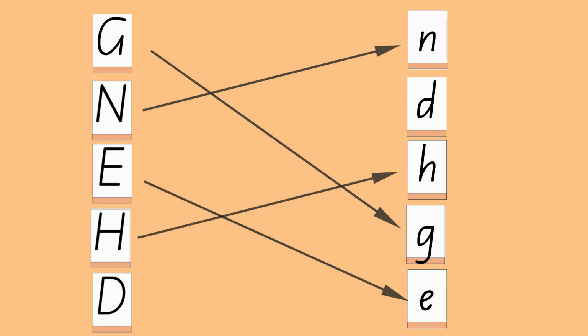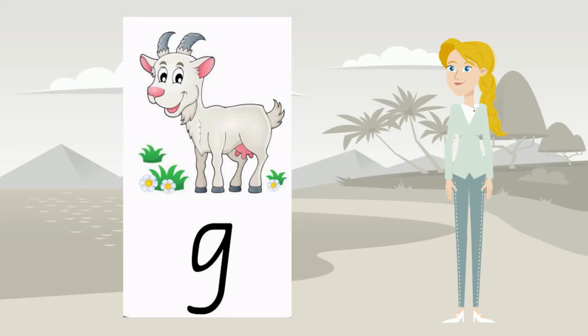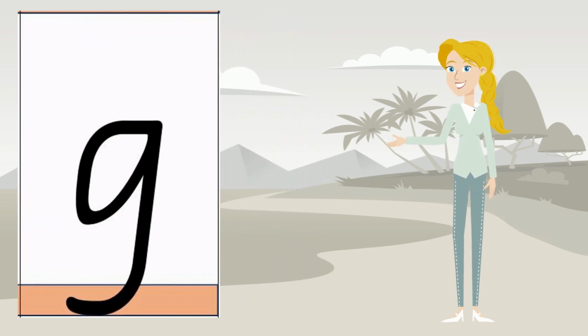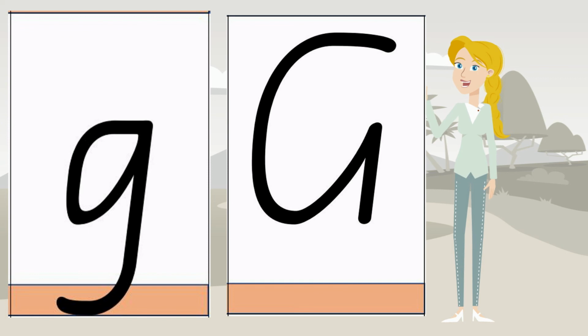And finally, capital D, where is the lowercase d? Well, it's the only one that's left. Our new phoneme G is represented by the lowercase letter g and the capital letter G. They are both named G and they both represent the sound G.